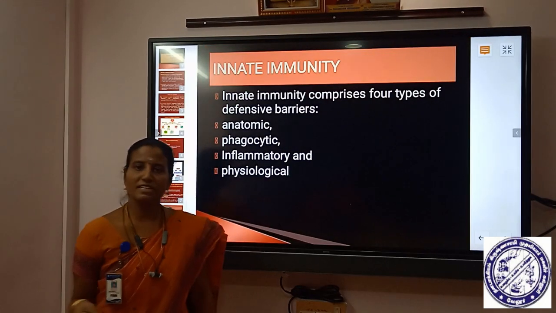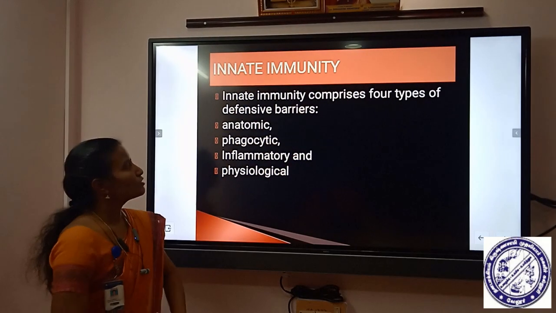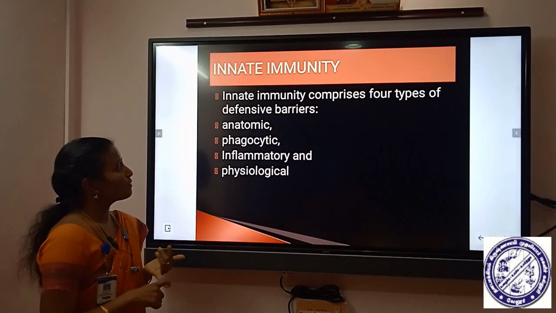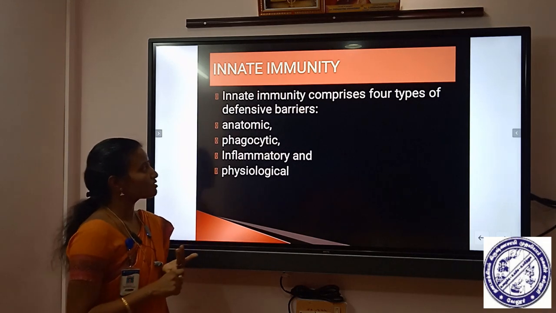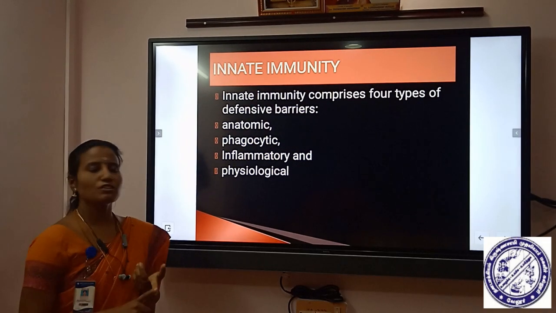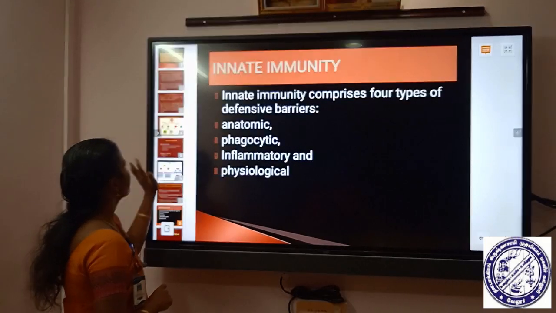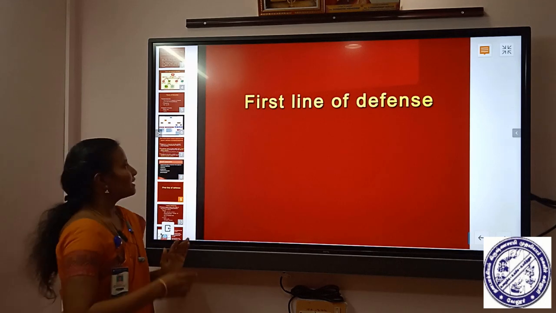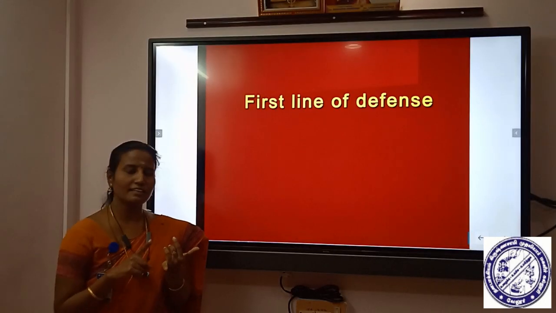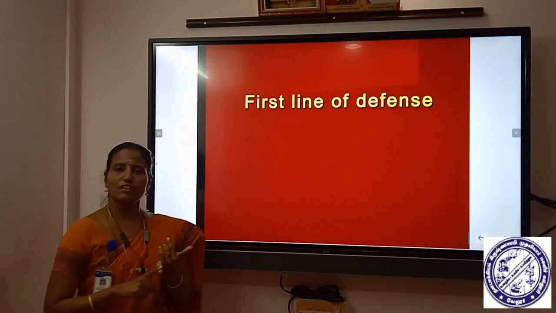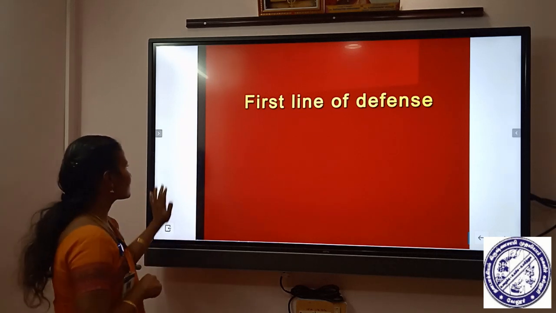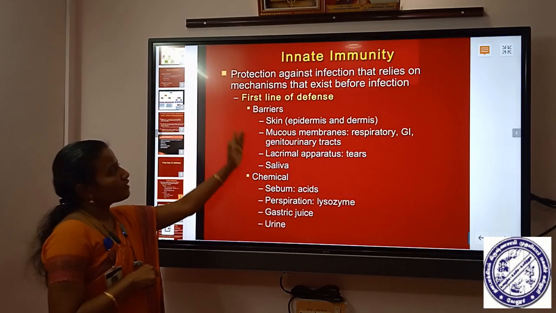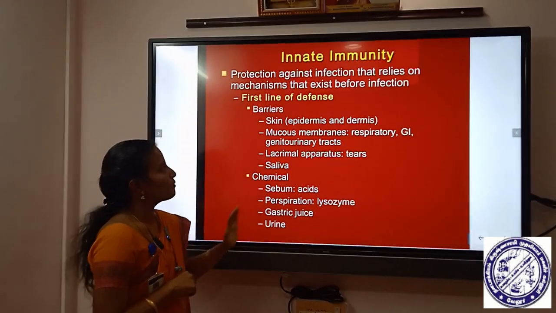So we have a deep discussion about innate immunity. Innate immunity comprises four types of barrier system: one is anatomical barriers, the second is phagocytic barriers, then inflammatory, then physiological barrier systems. We have already seen that in innate immunity itself we have the first line of defense and second line of defense. Under the first line of defense we have anatomical barriers. So the barrier system given here is anatomical barriers.